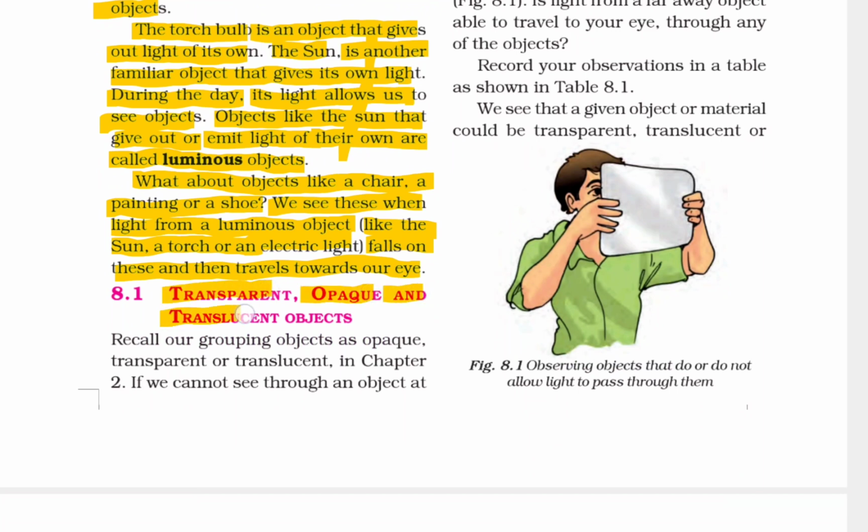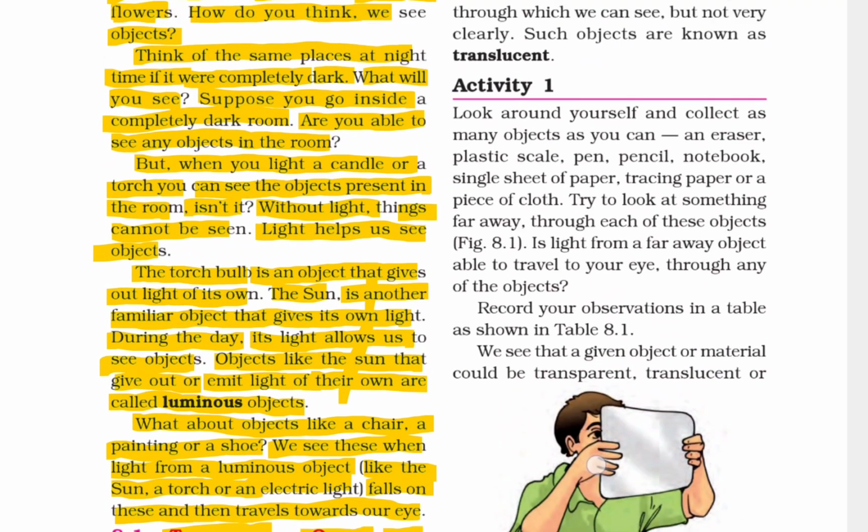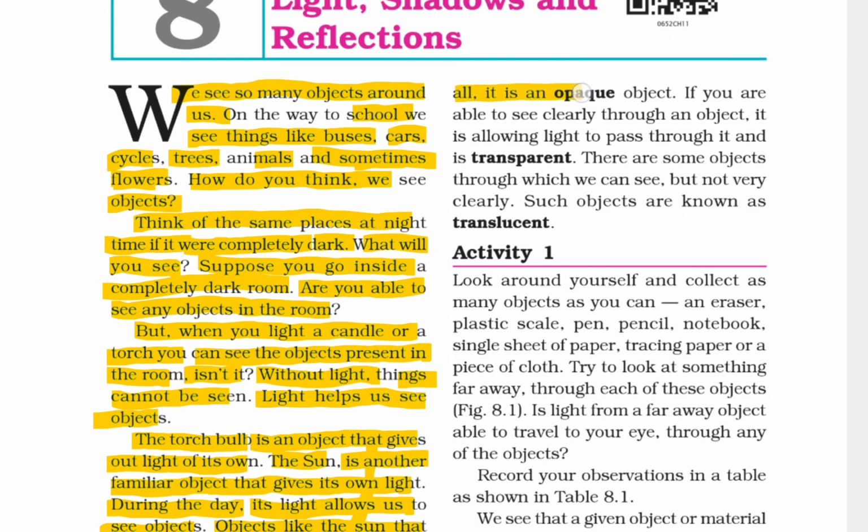Transparent, opaque and translucent objects. Recall our grouping of objects as opaque, transparent and translucent in chapter 2. If we cannot see through an object at all, it is an opaque object. If you are able to see clearly through an object, it is allowing light to pass through it and it is transparent. There are some objects through which we can see but not very clearly. Such objects are known as translucent.